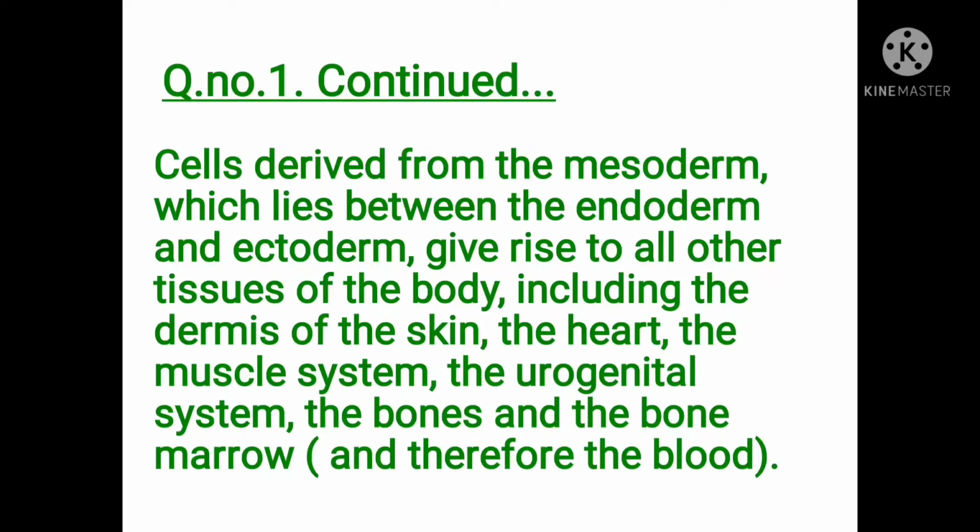Cells derived from the mesoderm, which lies between the endoderm and ectoderm, give rise to all other tissues of the body, including the dermis of the skin, the heart, the muscle system, the urogenital system, the bones, and the bone marrow, and therefore the blood.